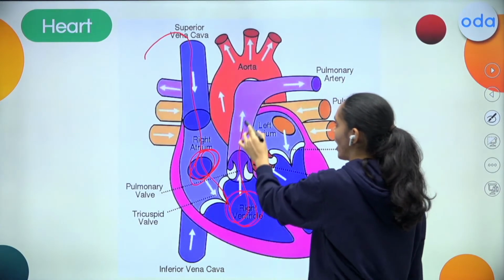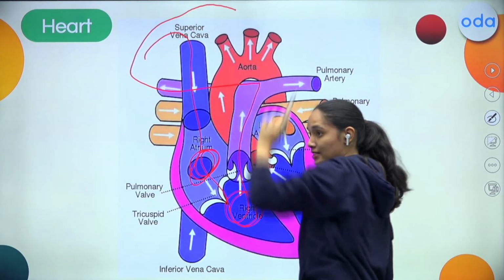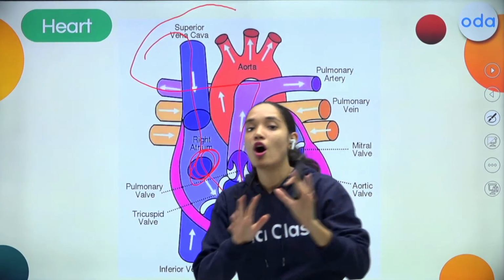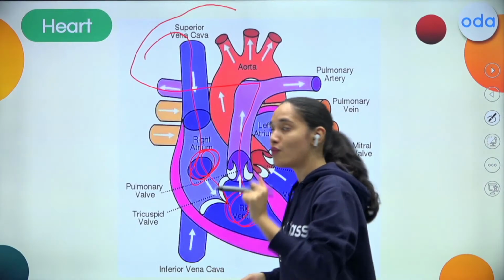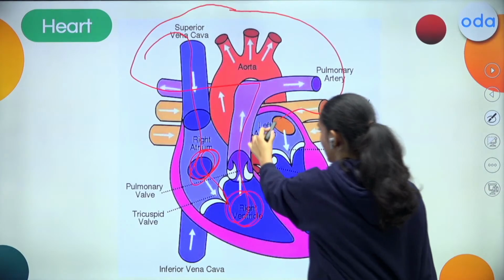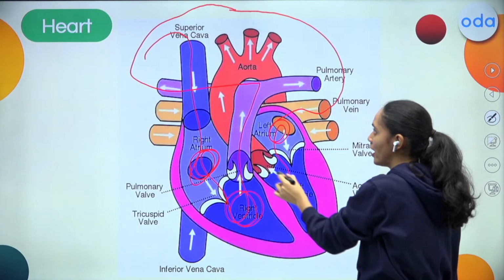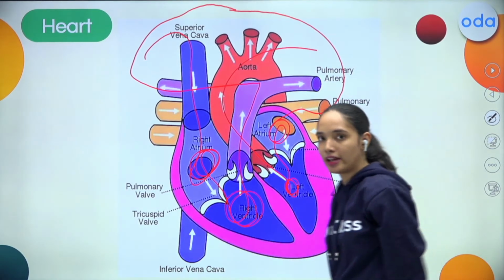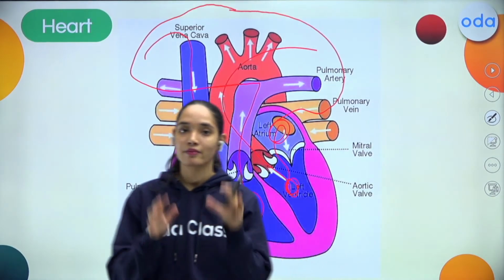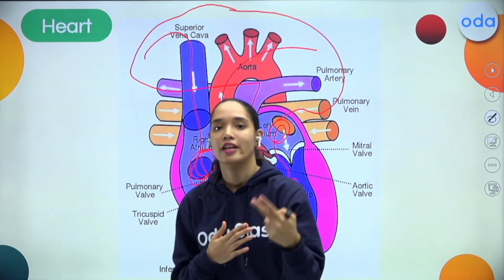Now this blood travels to the pulmonary artery, to the lungs. From the lungs, this deoxygenated blood converts into oxygenated blood. Once it converts into oxygenated blood, it travels back through the pulmonary vein, reaches the left atrium, pumps to the left ventricle, and through the aorta, it again goes to the various parts of the body. So basically, my dear students, in our heart, the blood flows twice before circulating.